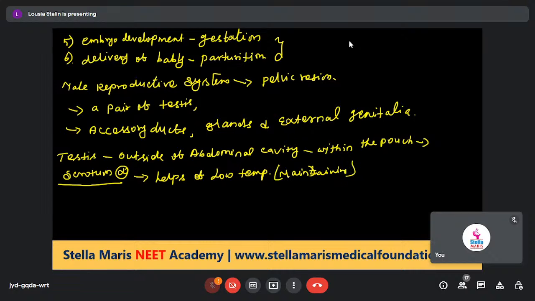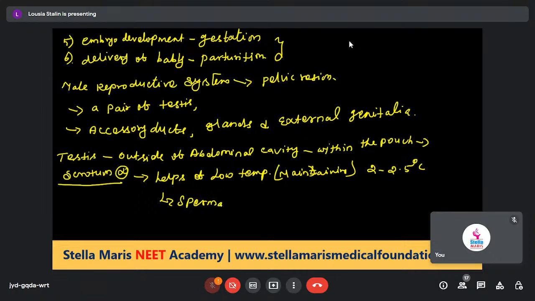It helps in maintaining low temperature. Low temperature means 2 to 2.5 degrees Celsius lower than the normal body temperature. So that low temperature is very essential for spermatogenesis.